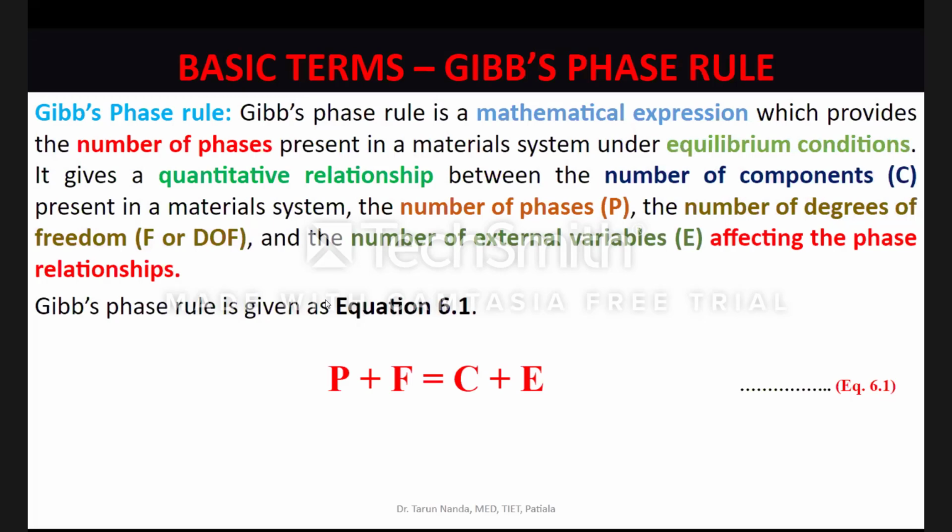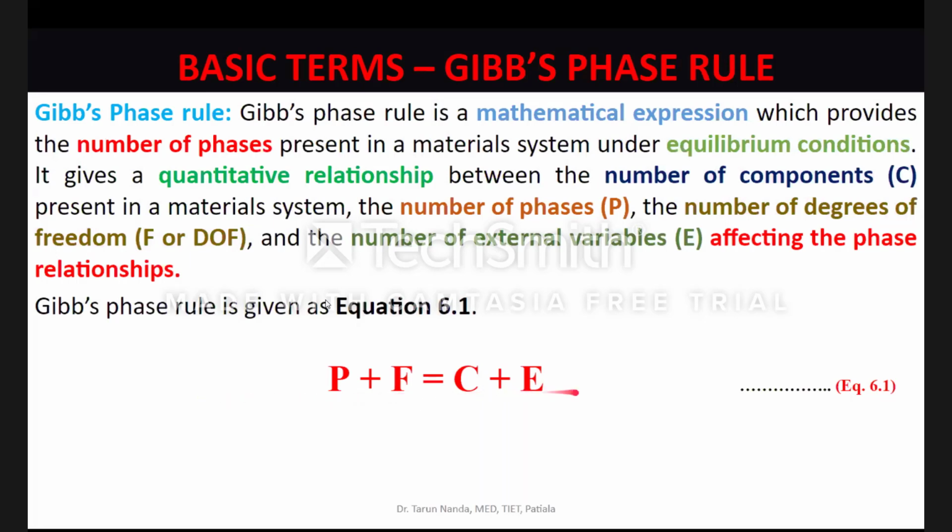See, mind you students, composition is a very, very essential parameter, but composition is an internal variable. It is not considered in this rule. Composition is a very important variable which can change everything for the material system, but that is not an external variable. That is an internal variable of the material system.